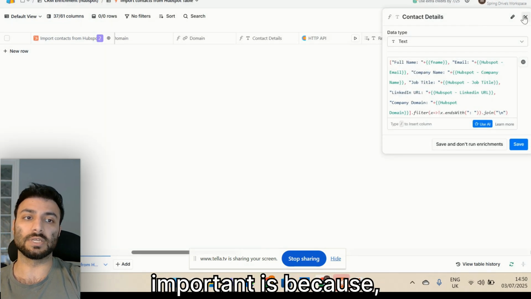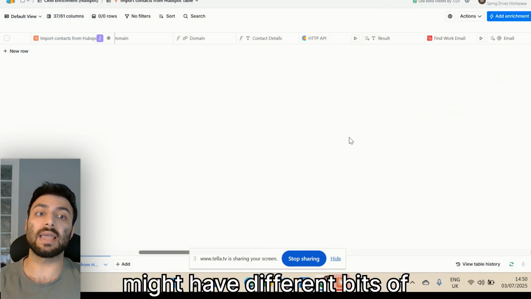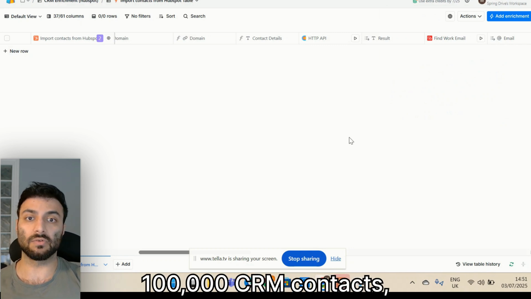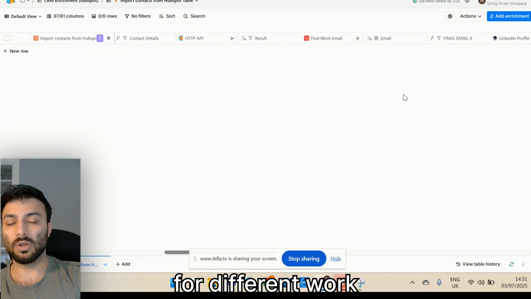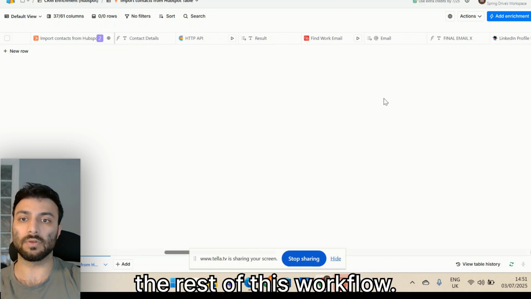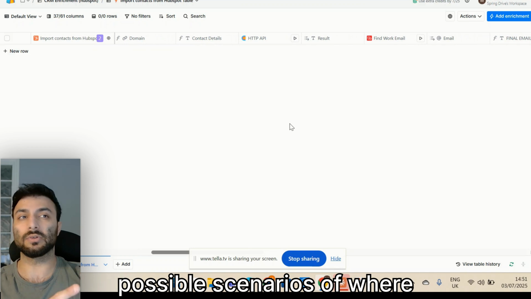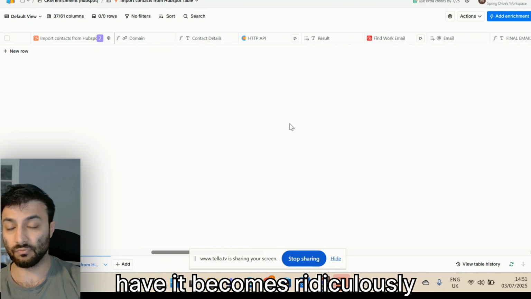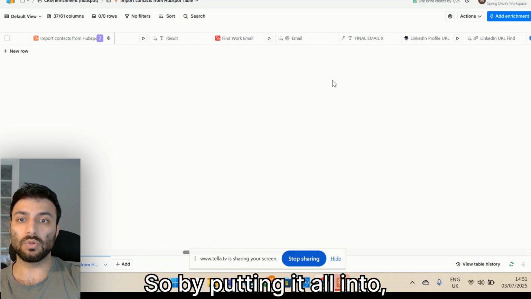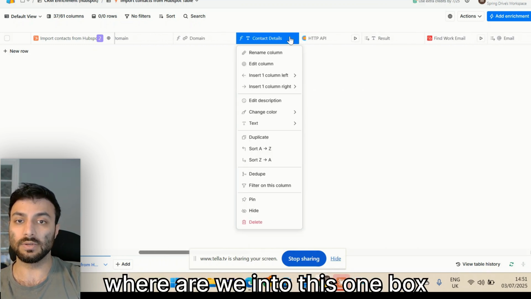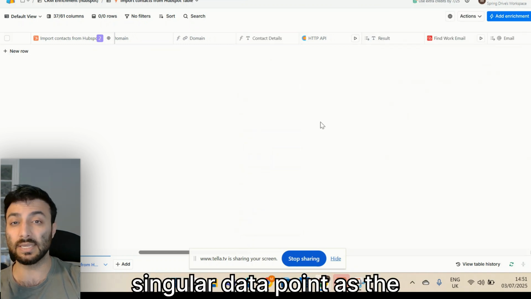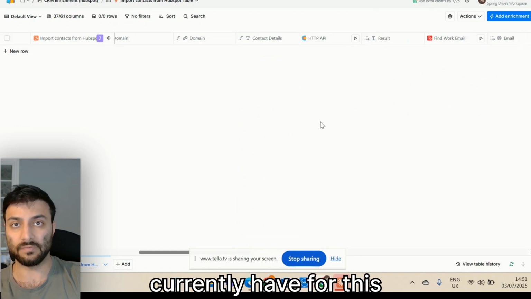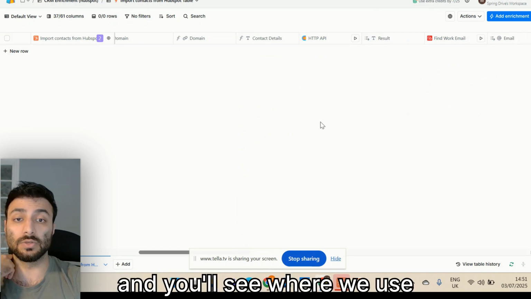The reason this is really important is because for different contacts, you might have different bits of data. And across, let's say, 100,000 CRM contacts, for different enrichments in the rest of this workflow, if you have to make all the possible scenarios of where you have, okay, run this if you have this and this and this, but don't run this if you only have, it becomes ridiculously impractical. So by putting it all into this one box here, we can just use this one singular data point as the sort of source of truth of here's the contact details we currently have for this record, everything is here. And you'll see where we use that in a moment.